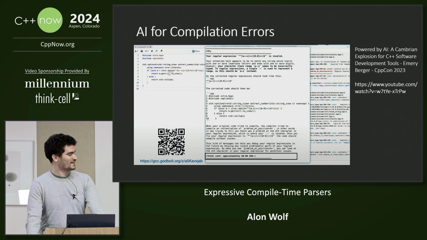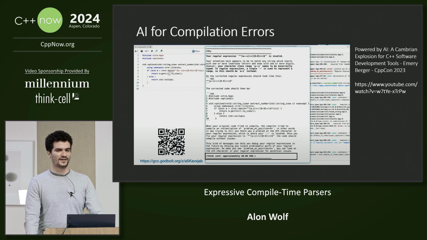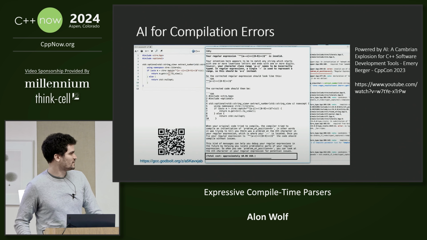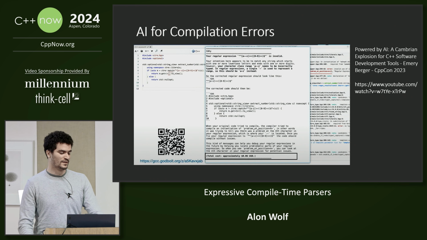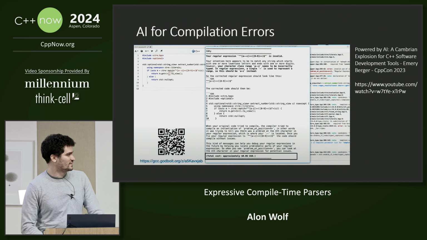Emery Berger has a talk where he speaks about AI for development tools, and he passed the compile time error from ctre to CWhy, which is a tool that helps diagnose and fix compilation errors. And the tool was able to give a perfect explanation and suggest a solution. So if you're facing compile time issues, you should give it a try.